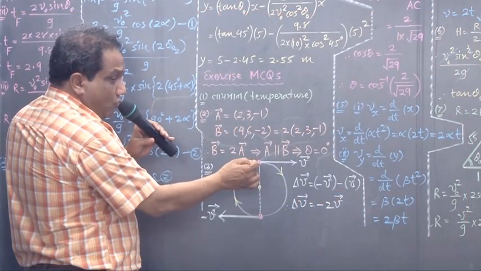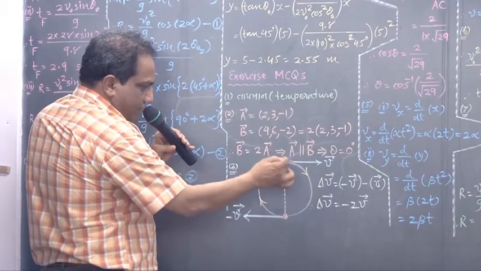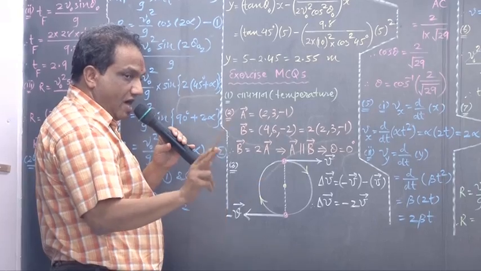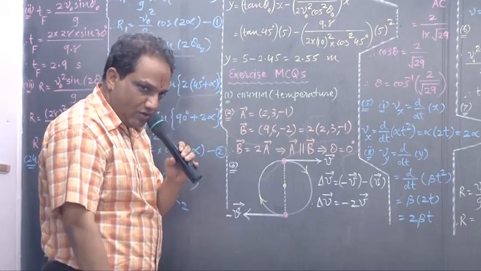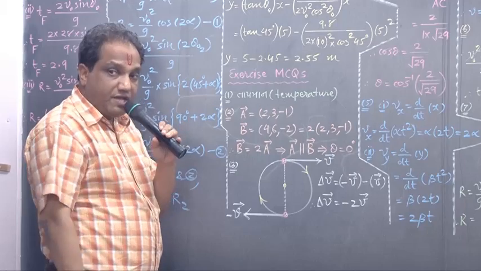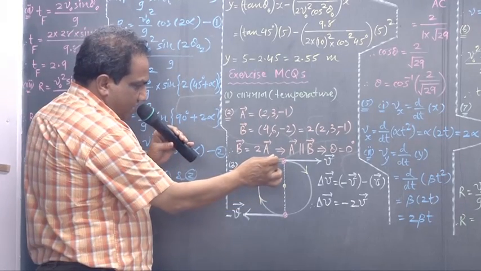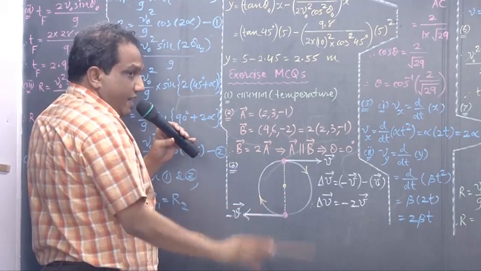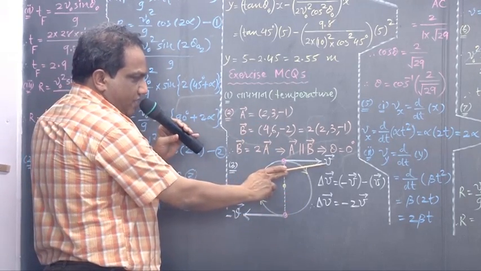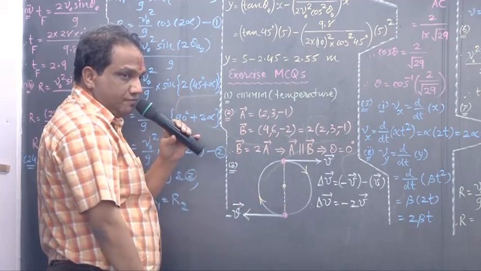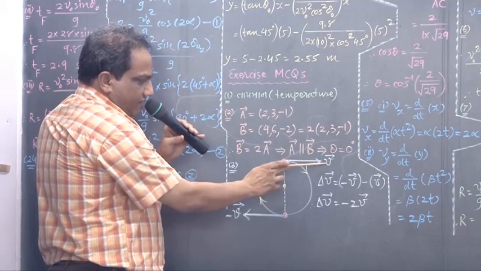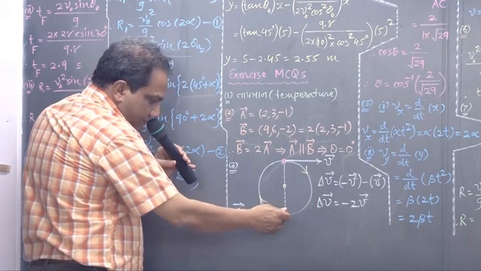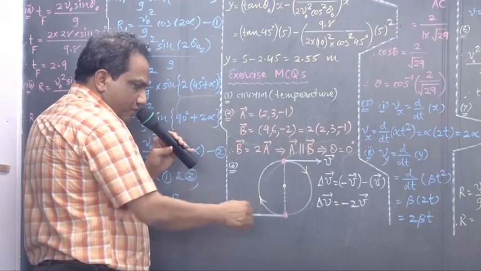What does this body do? It performs uniform circular motion. And they have given that it finishes half of the circular path, that is, a semicircle. Suppose it starts from here, then at the end of half of the circle, it would come here. You know the direction of instantaneous velocity is always along the tangent. Here the initial velocity is vector v, but after completing half of the circle, the velocity will be in this direction with the same magnitude but just opposite direction.